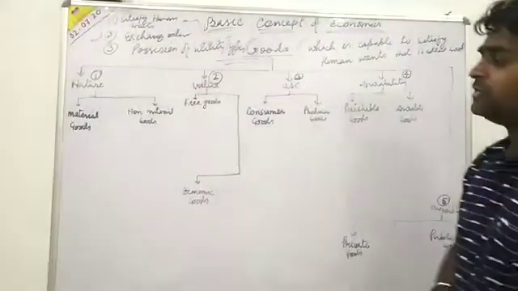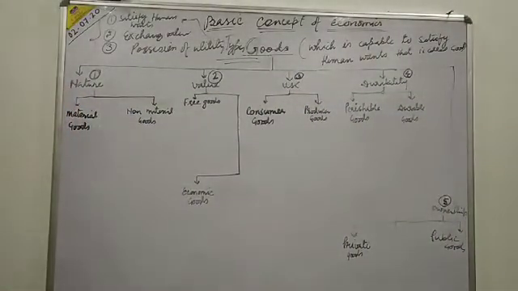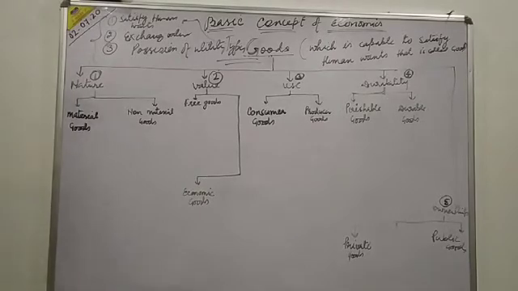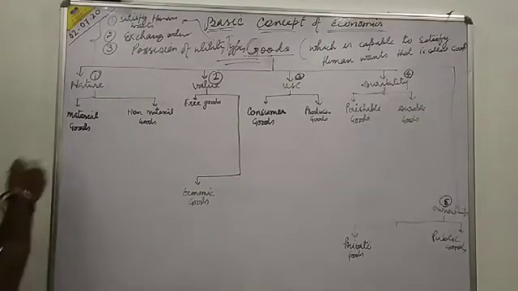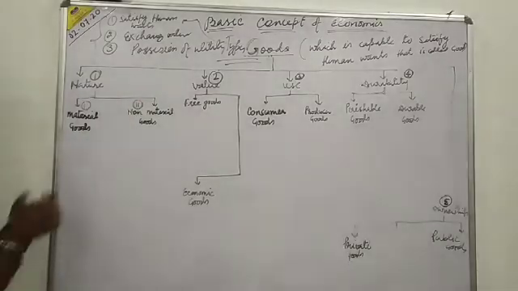First we will see the basis of nature. On the basis of nature, first is material goods and second is non-material goods.